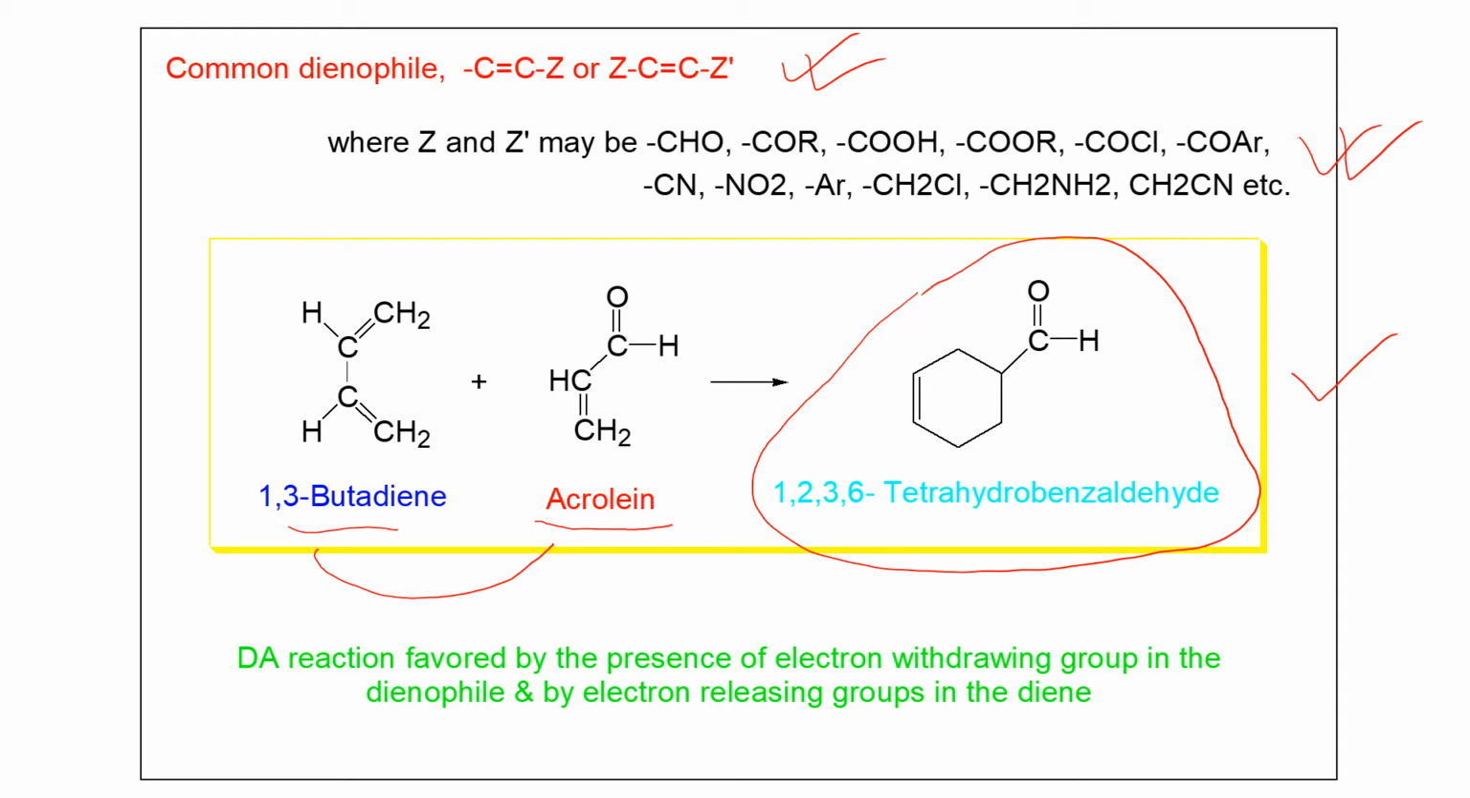Actually, the Diels-Alder reaction is favored by the presence of an electron withdrawing group in the dienophile and an electron releasing group in the conjugated diene, because the electron withdrawing group in the dienophile and electron releasing group in the diene favor the delocalization of the pi electron, and they enhance the reaction rate to produce a 6-member ring.